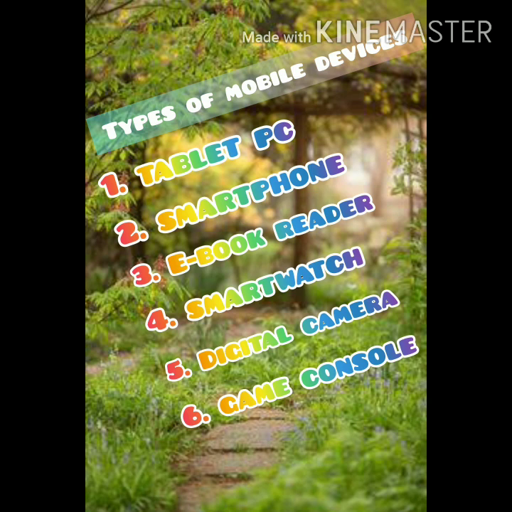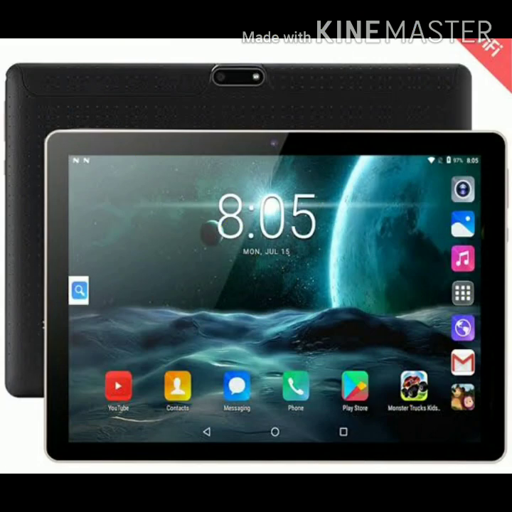The first one, tablet PC. Tablet PC is a special type of portable computer which has a touch screen. You can use a tablet by touching the screen with your finger or a digital pen. Nowadays, latest tablets resemble smartphones. The only difference is that they are larger than smartphones.